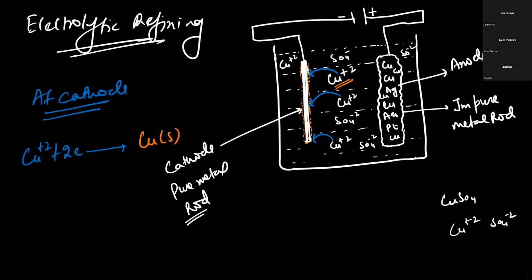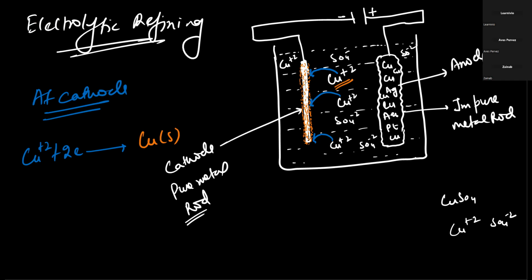Now you understood that if we take silver, then the layer of silver will be deposited. So we have to take the copper solution so that the copper ions are depositing over the copper.